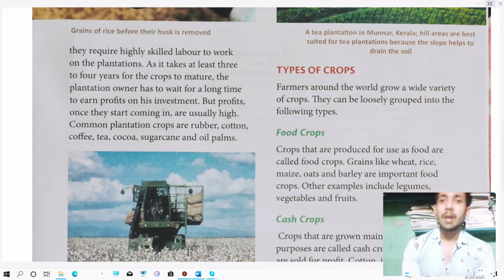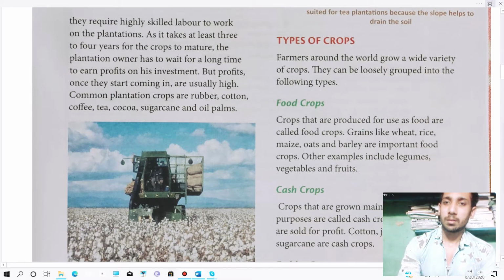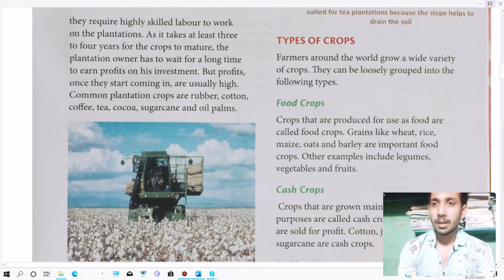Okay, now we are going to learn types of crops. Farmers around the world grow a variety of crops. They can be loosely grouped into the following types. Means farmers can grow many types of crops, and they can be divided into different groups. We are going to learn about the groups now.